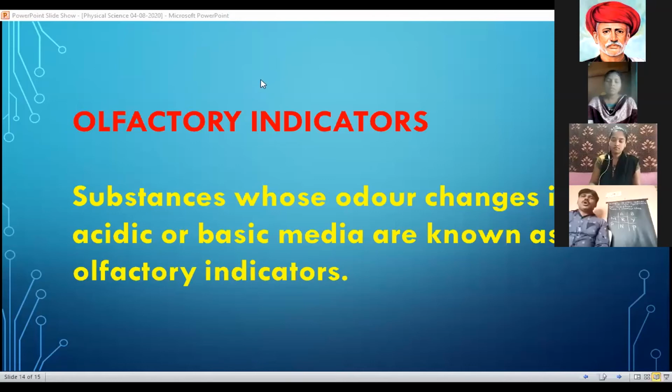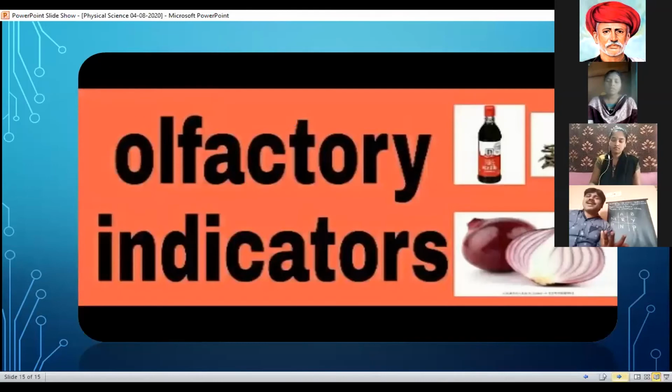For the best olfactory indicator examples, we use the substance in our daily life and also in our house, especially your mother's. What is that? Onion. Next slide, sir. So onion is a best example of an olfactory indicator. And also you observe clove oil. Cloves means lavanga. So clove oil is also an olfactory indicator.